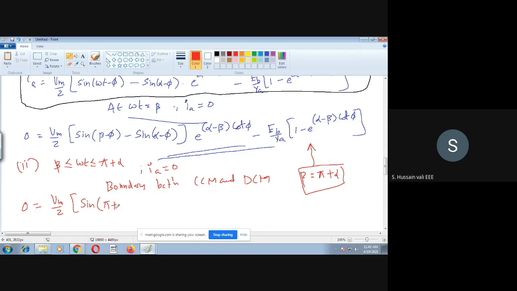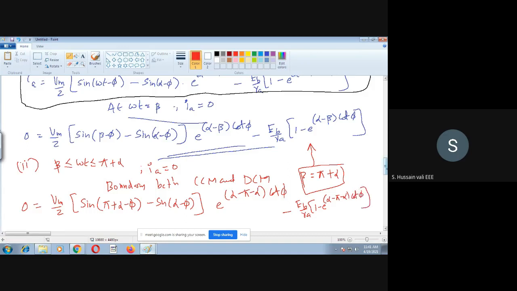So sine of pi plus alpha minus phi minus sine alpha minus pi, then e power alpha, pi plus alpha, then cot phi minus EB by RA into 1 minus e power alpha minus pi minus alpha cot phi.